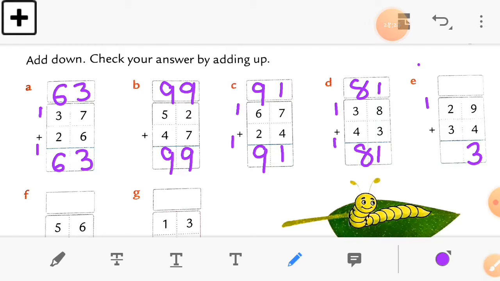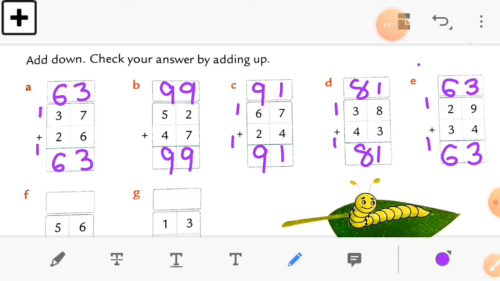So 9 plus 4 is equal to 13, and write down 3 this way with 1 carried, and 2 plus 3 is 5, plus 1. So here the answer is 63. You can see. Now just check the addition by adding upside. So take 4 plus 9 first. 4 plus 9 is equal to 13 again. So write down 3 there, and 1 is the carry forwarded number. Now the tens column. 3 plus 2, take 3 first. So 3 plus 2 is equal to 5, and add one to it. So it will be 6. So you can see here we get the same answer on both sides, 63 and 63.